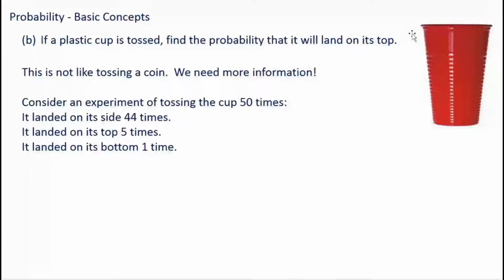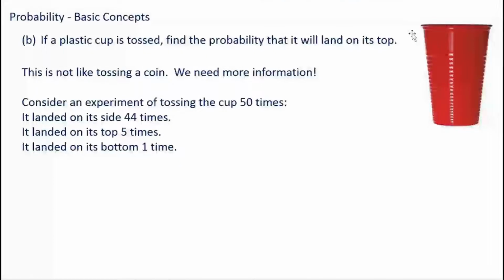So let's say it landed on its side 44 times. Seems reasonable. It landed on its top 5 times. And it landed on the bottom 1 time. These numbers seem pretty reasonable to me. I didn't actually do this experiment. The book did the experiment. But if you want to do your own experiment, let me know. I'll be glad to change these numbers. All right, now here we go.